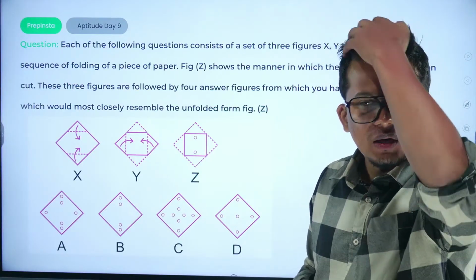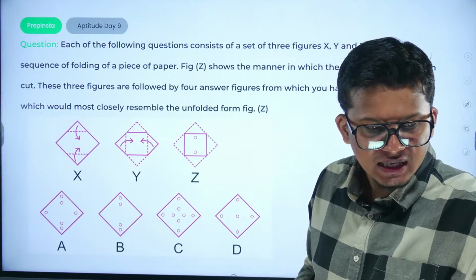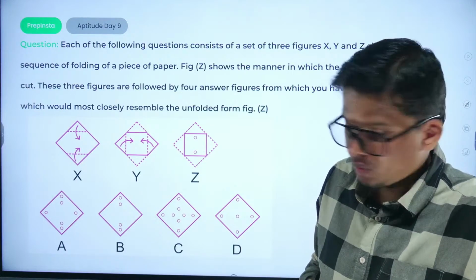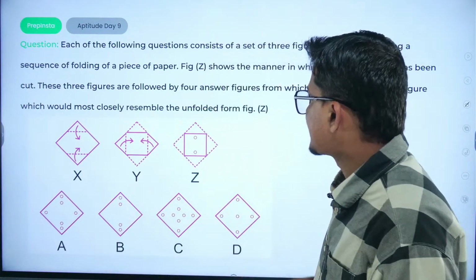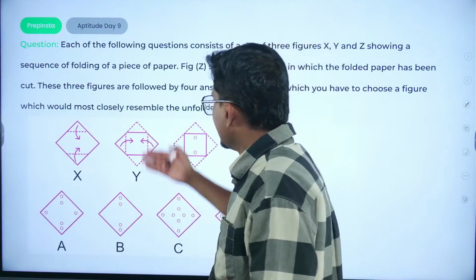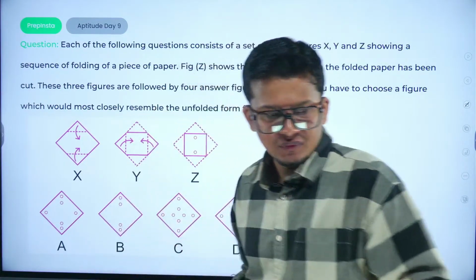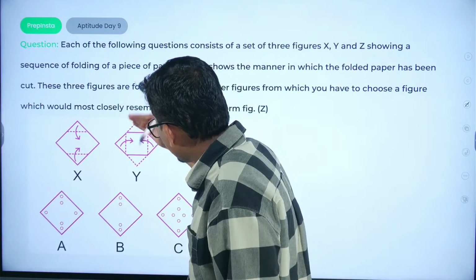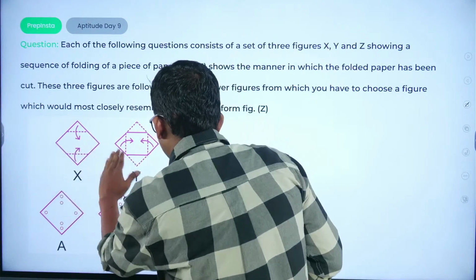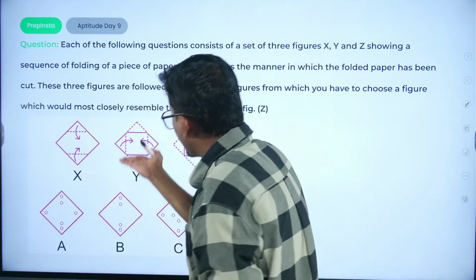Okay, students who are confused about the orientation in which they are folded, the folded sections or folded parts would be represented by the dotted lines. So what happened here, it is like an envelope, just the same as the envelope, it is folded from this position to this, from left to right, from right to left, from bottom to top.